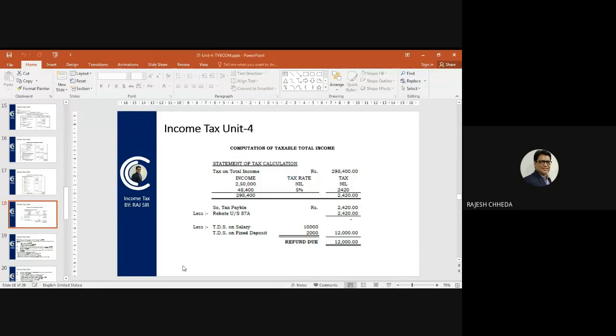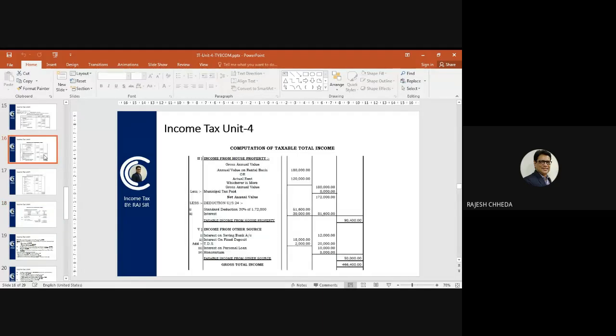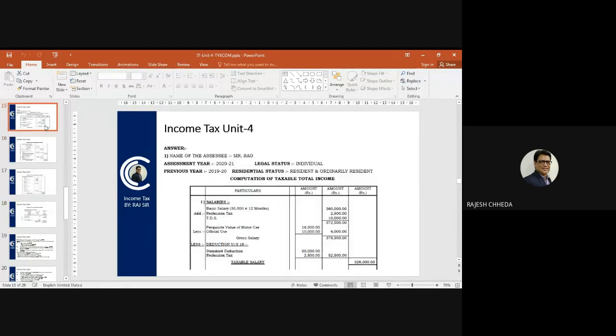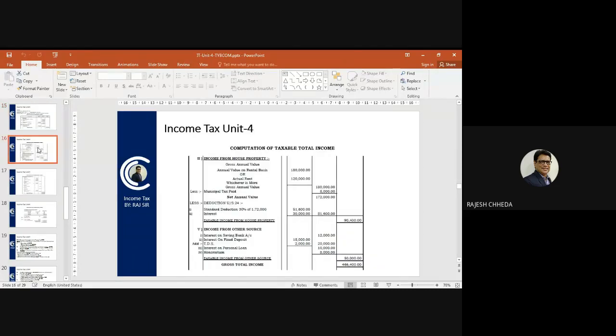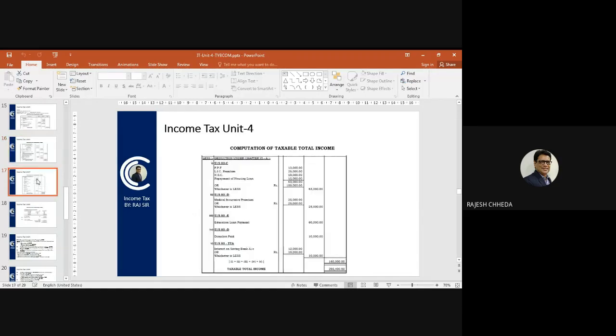So this way you need to solve your question, where first you do computation of income under each head of income. In this question, from salaries we have done calculation, from income from house property we have calculated taxable income, income from other sources we have calculated taxable income, total becomes gross total income, then deductions available in the information in the question.